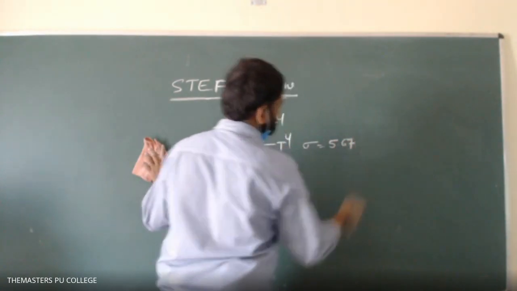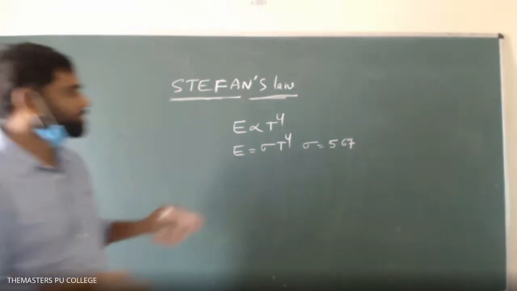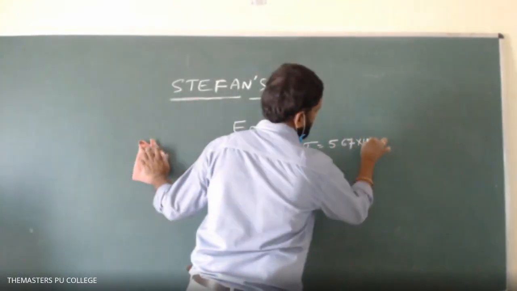Let me repeat this. The emissive power of a black body is directly proportional to the fourth power of its absolute temperature.